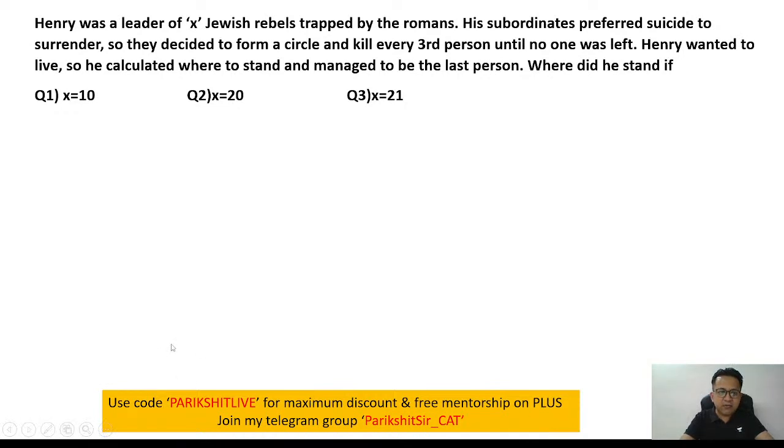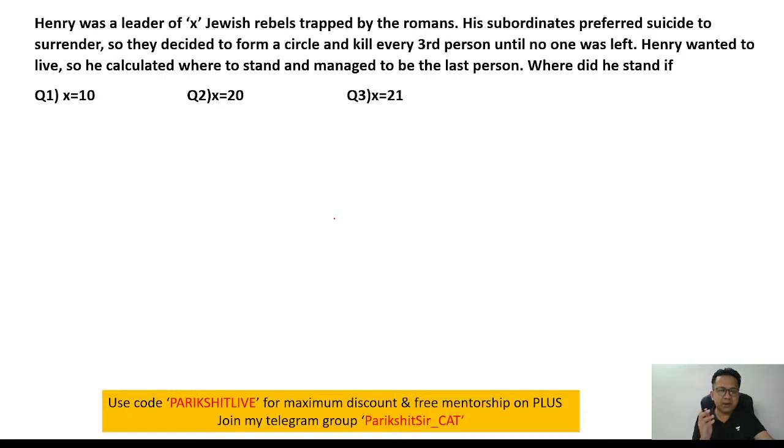Henry was a leader of ex-Jewish rebels trapped by the Romans. His subordinates preferred suicide to surrender, so they decided to form a circle and kill every third person until no one was left. Basically, you're forming a circle. There are a lot of people, and every third person is getting killed in that circle. Henry wanted to live, so he calculated where to stand and managed to be the last person.